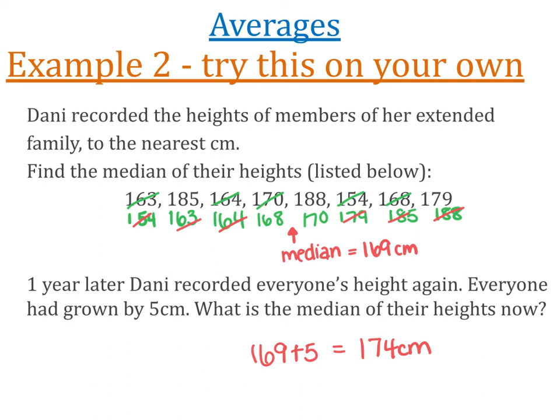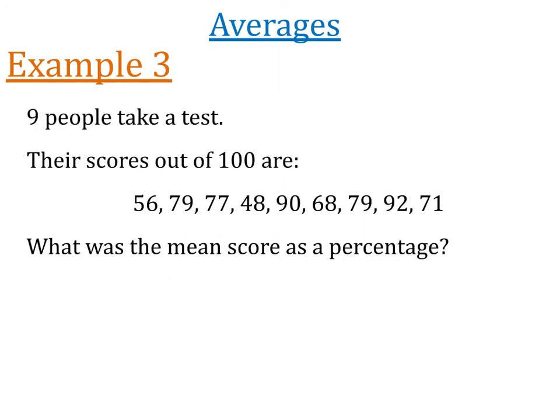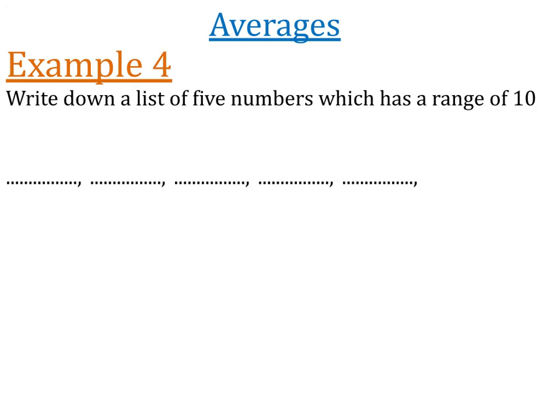All right, let's move on and try one last thing, and then I think that's pretty much us done. So something that we often get asked to do is to create our own set of numbers which has certain rules to them. So we would like to write down a list of 5 numbers, but these 5 numbers have to have a range of 10. So that means the difference from the smallest to the biggest has to be 10.